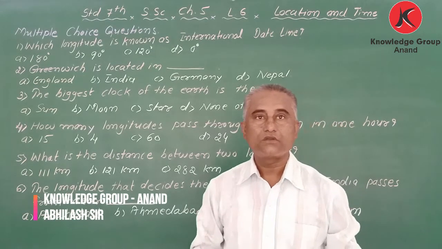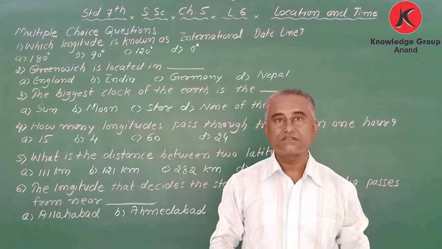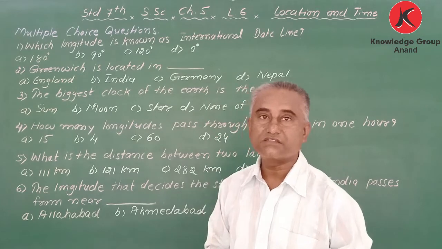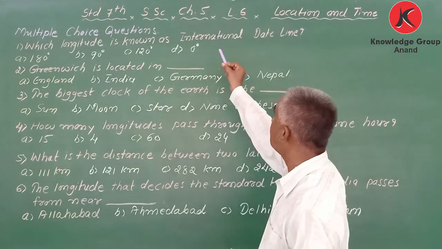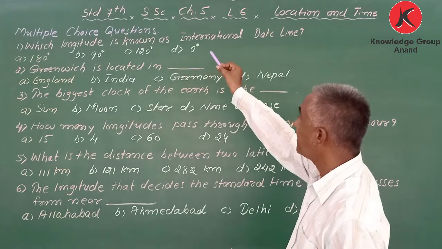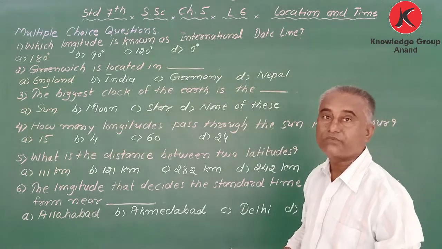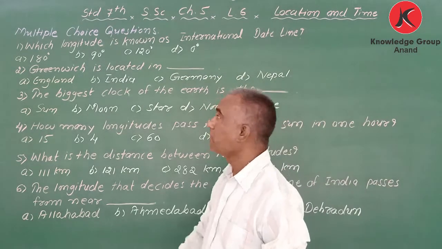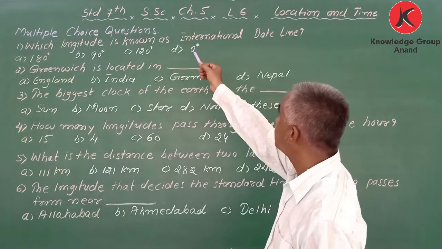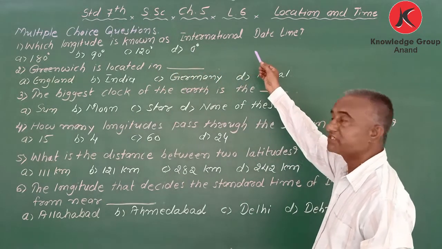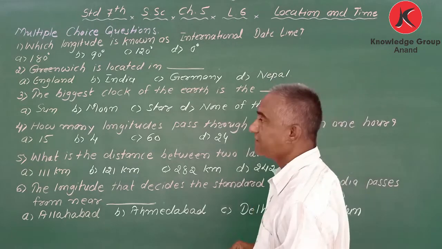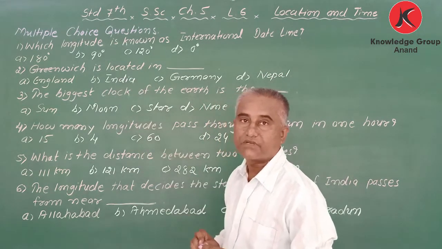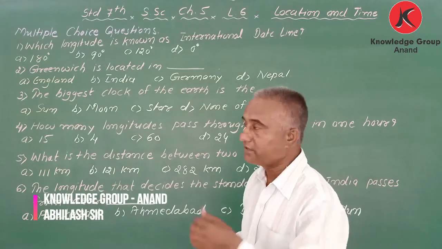Good morning students. Today I am going to discuss the objective type question answers of chapter 5, standard 7 SS. The name of the chapter is Location and Time. Got it? Standard 7 SS chapter 5, lecture 6, Location and Time. Got it?